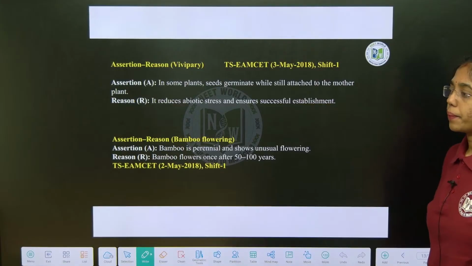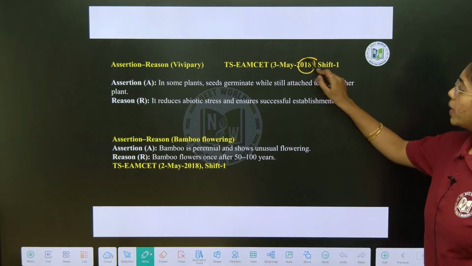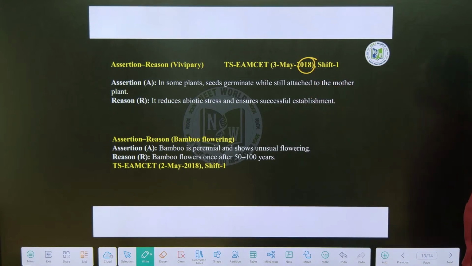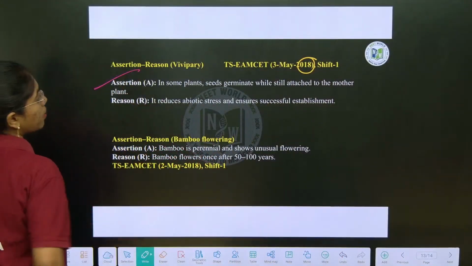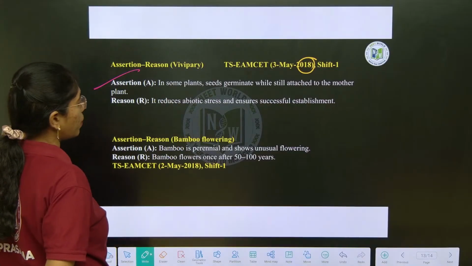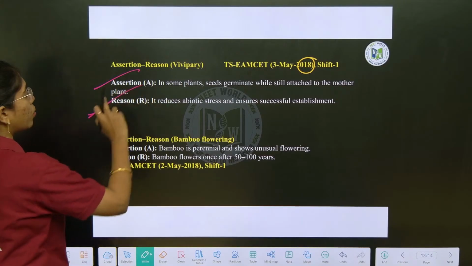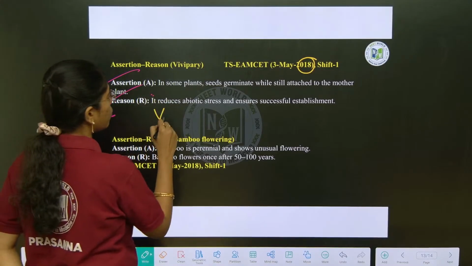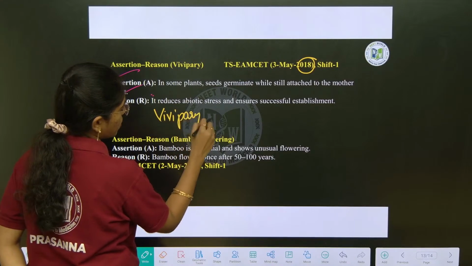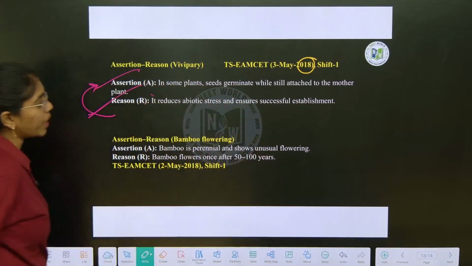Assertion and reason type, which was asked in EAPCET 2018. In assertion, in some plants, seeds germinate while still attached to the mother plant. True. In reason, it reduces abiotic stress and ensures successful establishment of the plant. True, here reason is explaining the assertion, but nowhere in this question is the term vivipary used. That is the beauty of this question. Just by looking at the concept, you have to understand from which segment they have picked the question.